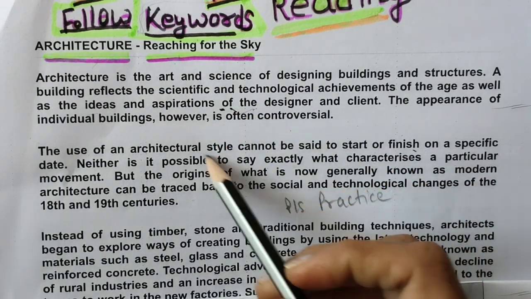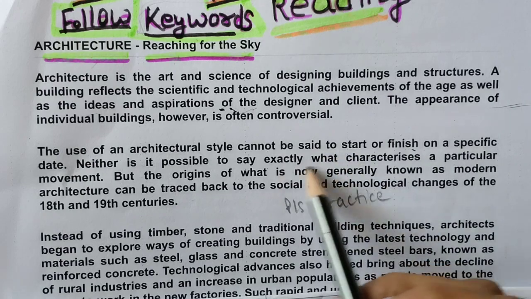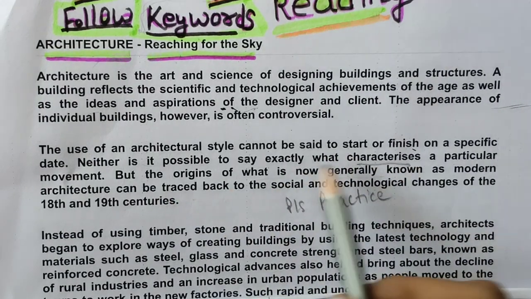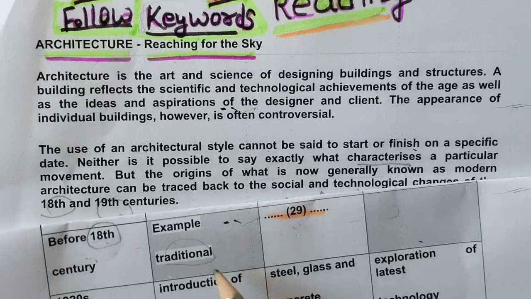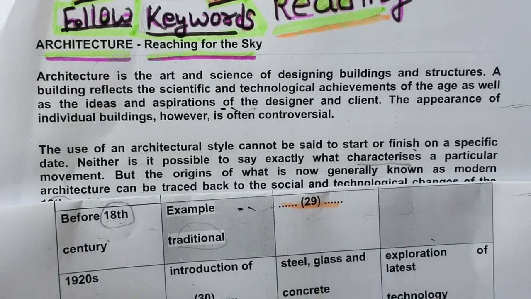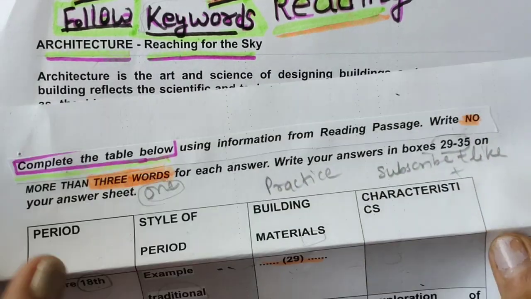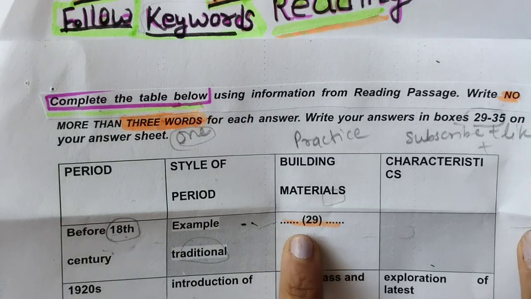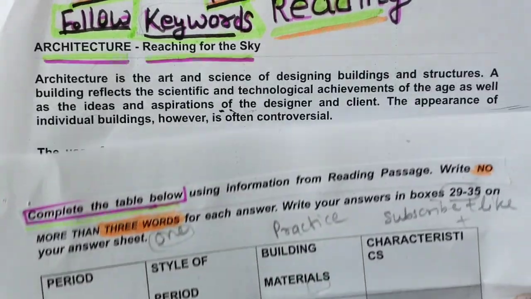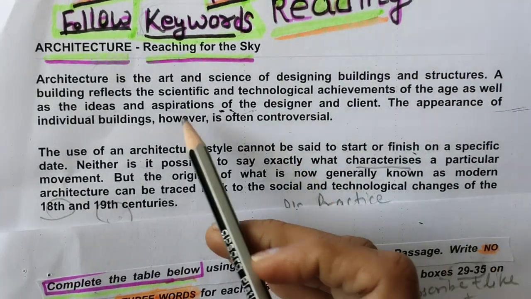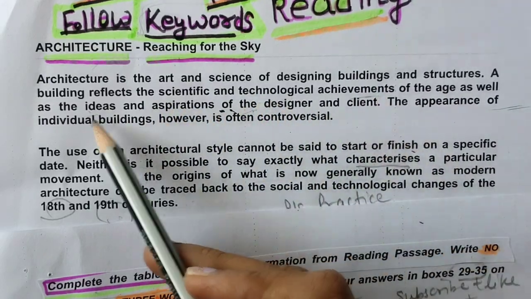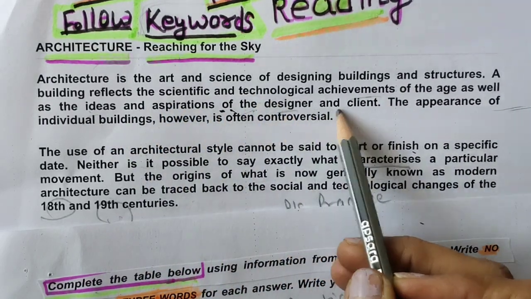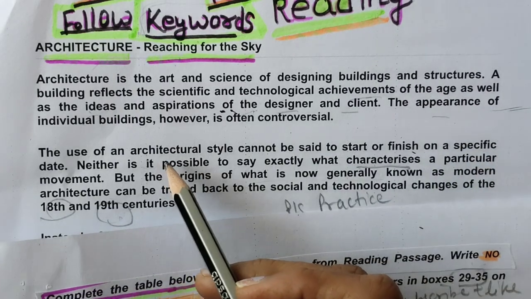So of course I am looking for 18th century. 18th and 19th centuries are here. Okay, we are looking for traditional, and what we are looking for here is building materials. So what kind of building materials they were using, that we need to find. Building reflects technology advance, often designer and client, the appearance of individual buildings.